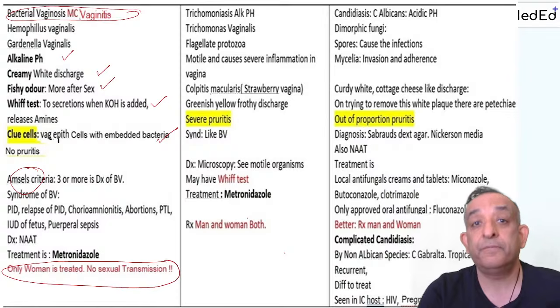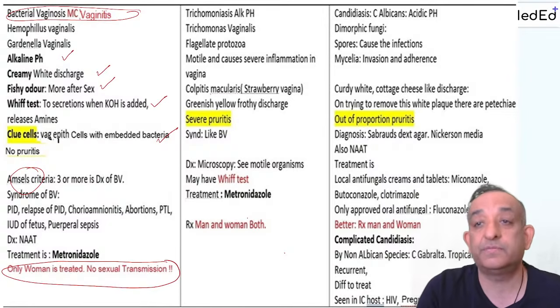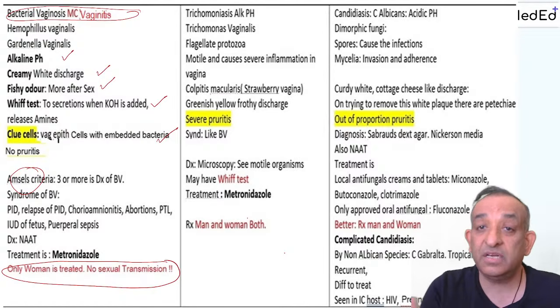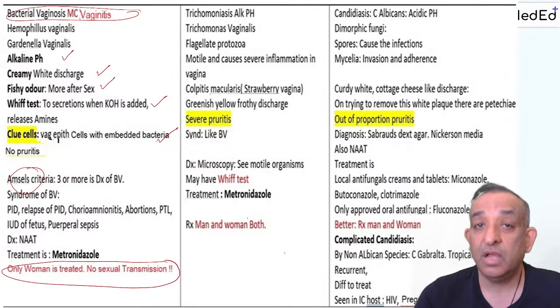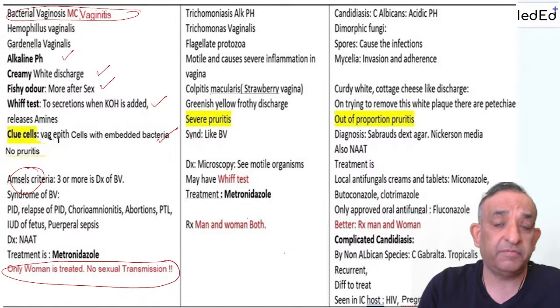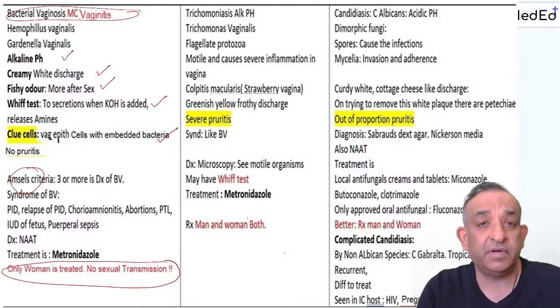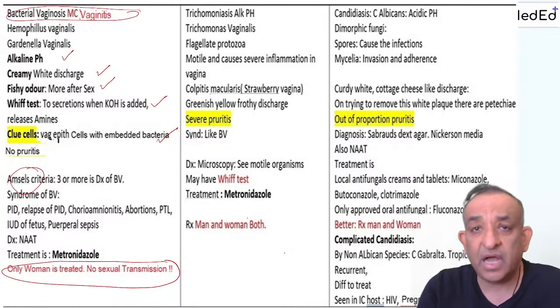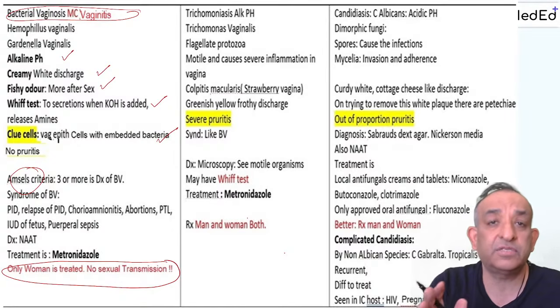Please don't say that these are straight away facts. There's a lot of research coming. A lot of people say it's better to treat the husband also. Look, till it is in a book, I'm not going to tell you to change your answers. It is not there in any book. I'm waiting for the latest editions of the books to come out, and if they are accepted by the Federation of Obstetricians and Gynecologists, accepted by the world bodies, and it is there in all the books, I will come and teach you something new. So far, in bacterial vaginosis, please treat only the woman.